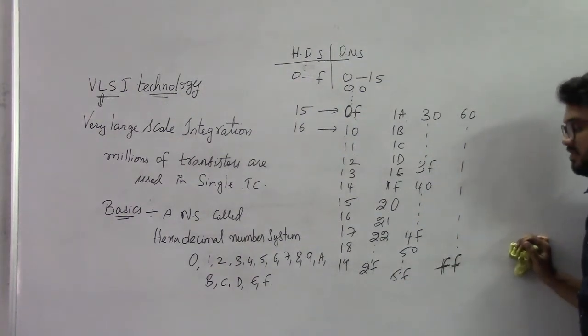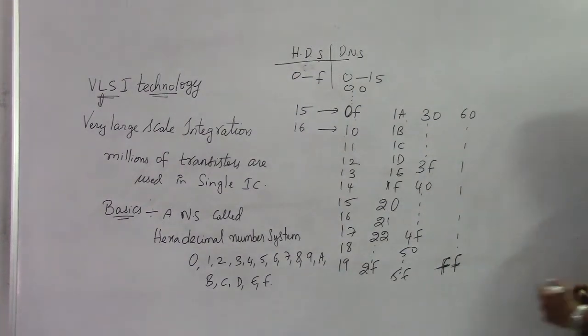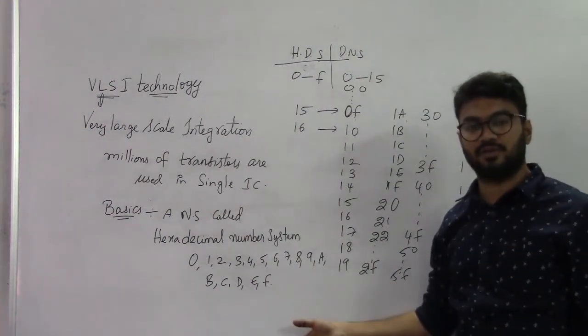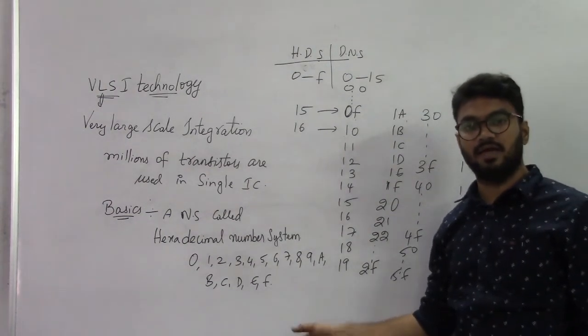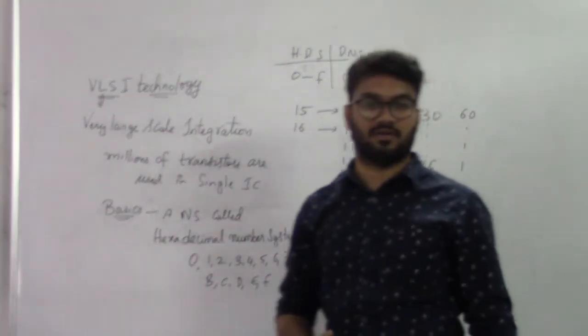FF. Last one is FF. Okay, so these are the hexadecimal numbers. And one more thing you need to understand about the powers of 2. You need to learn them directly to understand the subject, that is microprocessor and microcontroller.